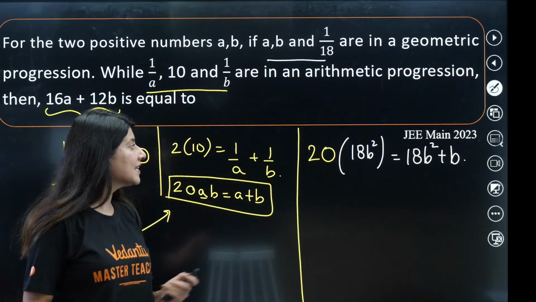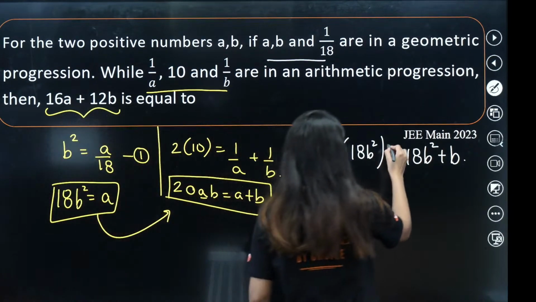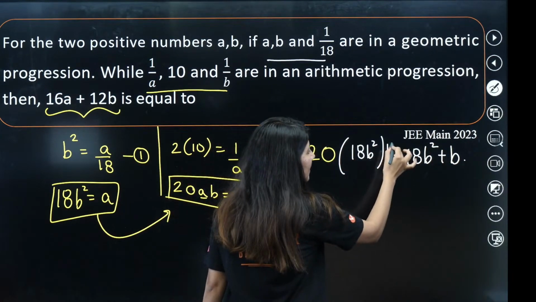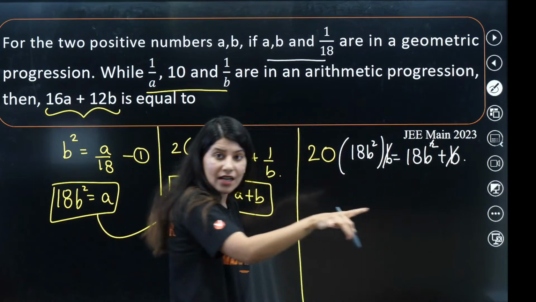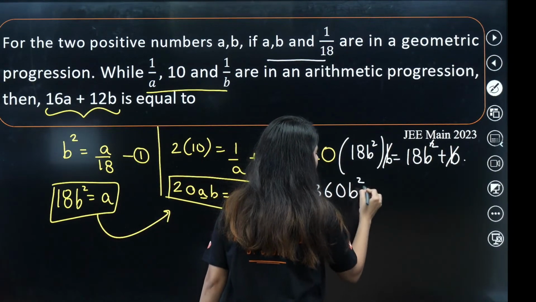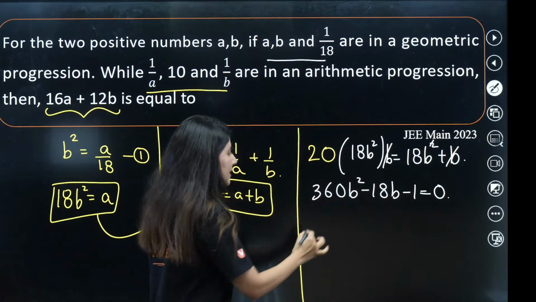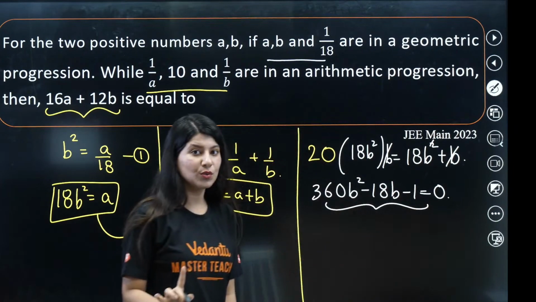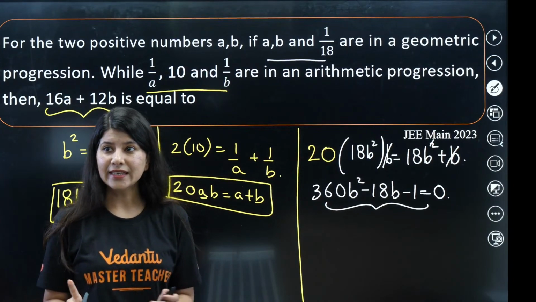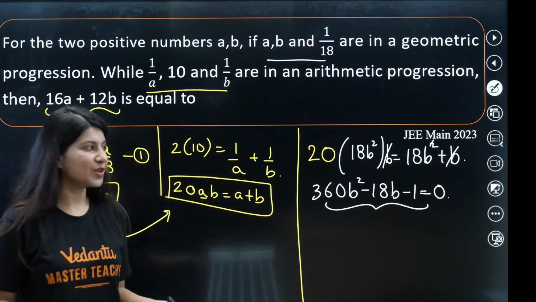A quadratic equation is getting formed over here, right? This is A and this is one more B over here. 20AB equals A plus B. Now we can clearly see one B is getting cancelled out. So what we are going to get is 360B square minus 18B minus 1 equals 0. This is the quadratic equation which you need to solve nicely without any calculation error, and you will get your answer.